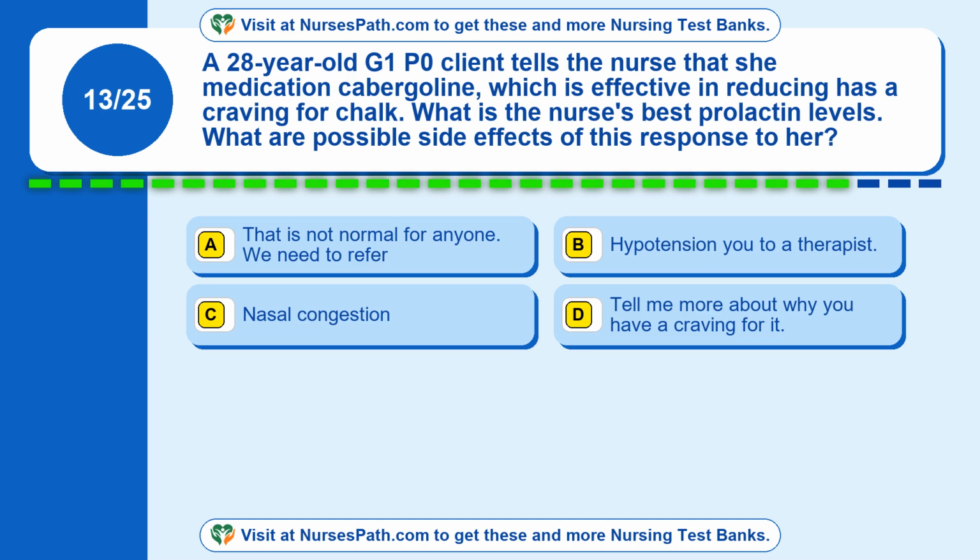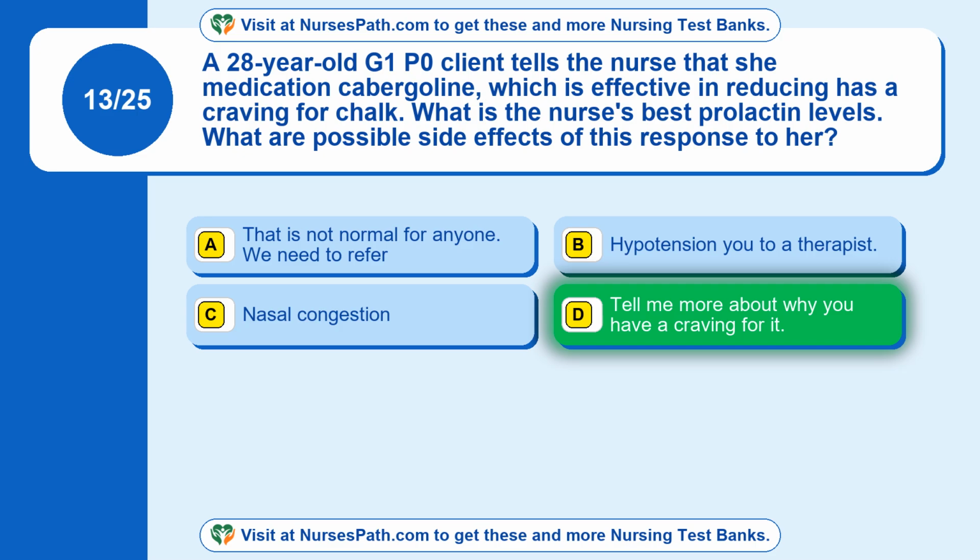Question 13. A 28-year-old G1P0 client tells the nurse that she has a craving for chalk. What is the nurse's best response to her? Option A. That is not normal for anyone. We need to refer you to a therapist. Option B. Hypotension. Option C. Nasal congestion. Option D. Tell me more about why you have a craving for it. The correct answer is option D. Tell me more about why you have a craving for it.